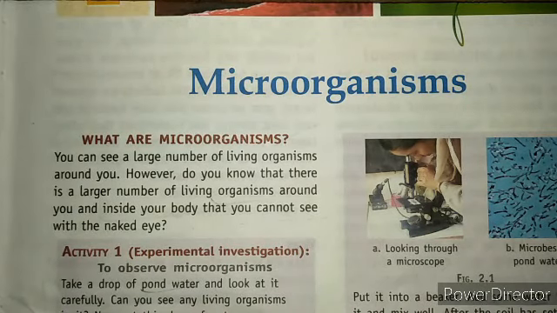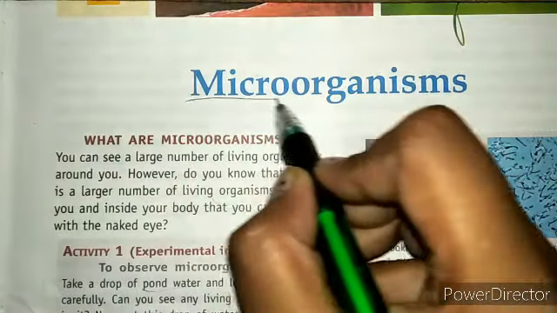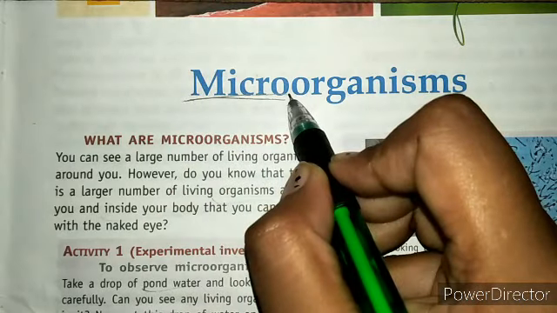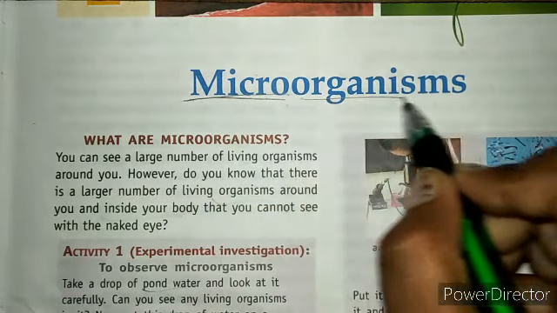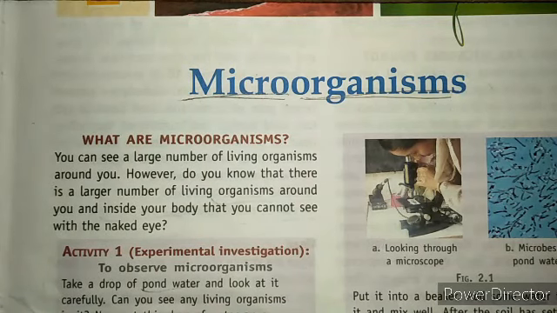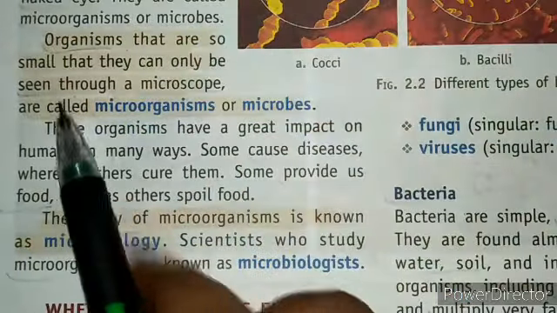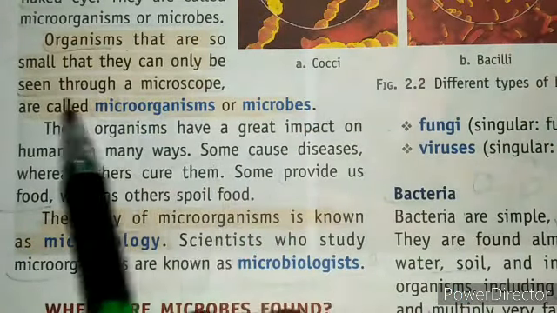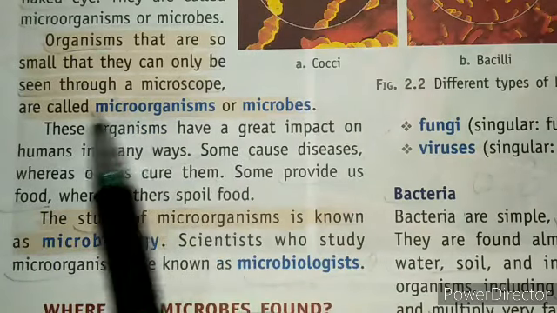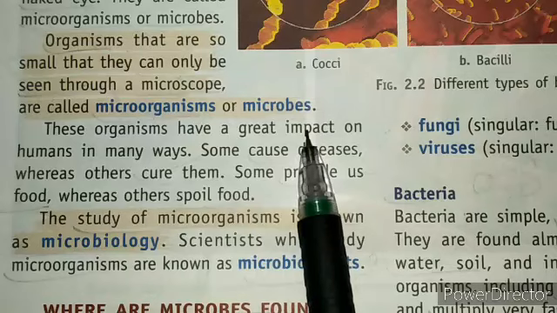Hello everyone. Today we will understand about microorganisms. So micro, that means the size is very small. Okay, and organisms, that means any creature. So let's see what are microorganisms. Basically, organisms that are so small that they can only be seen through a microscope are called microorganisms or microbes.